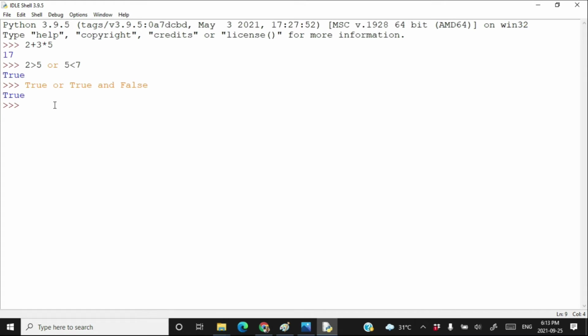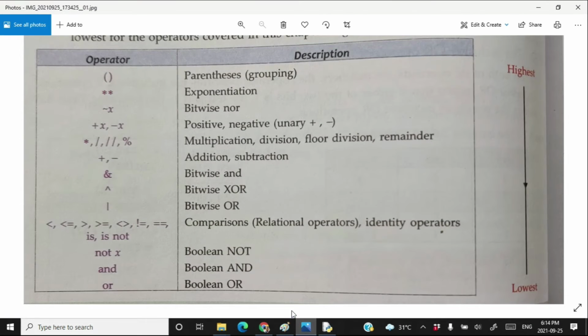But now let's see a situation. 2 divided by 7 multiplied by 5. Now tell me which operator will execute first. Let's see the precedence list. Here is the precedence list, and both multiplication and division operators are at the same precedence level.